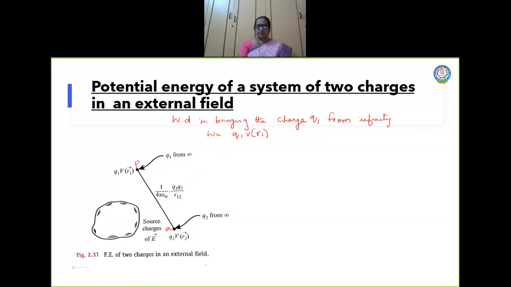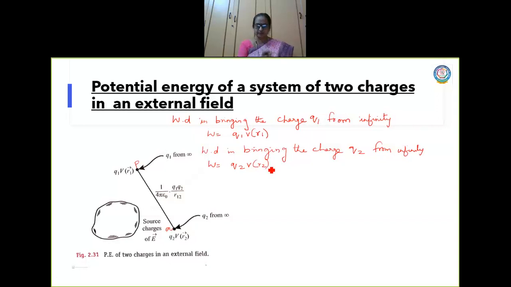Okay? Now next what I am going to do? Again, I am going to bring one more charge. Okay, the name of the charge is Q2. So, work done in bringing the charge Q2 from infinity is given as, again, W is equal to Q2 into V at R2, right?